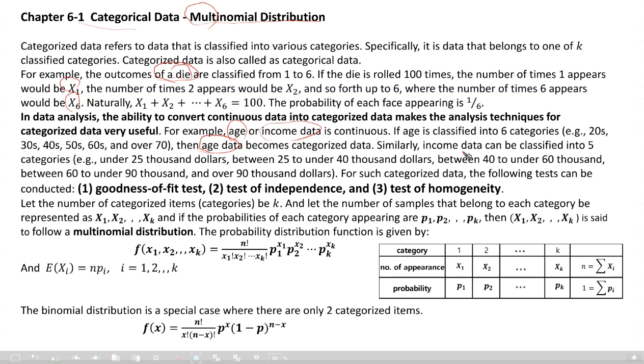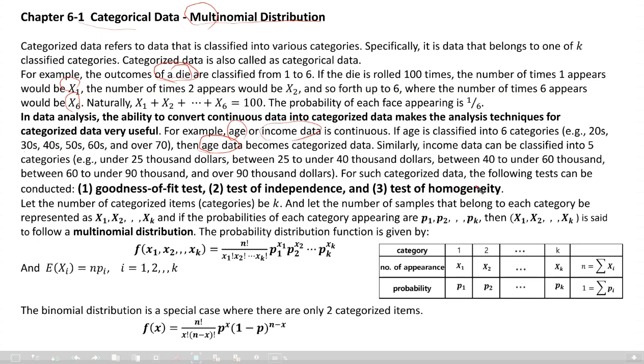Similarly, income data can also be classified into 5 categories: under $25,000, between $25,000 and under $40,000, and so on, and over $90,000. For such categorized data, the following tests can be conducted: first, goodness of fit test, test of independence, and test of homogeneity.